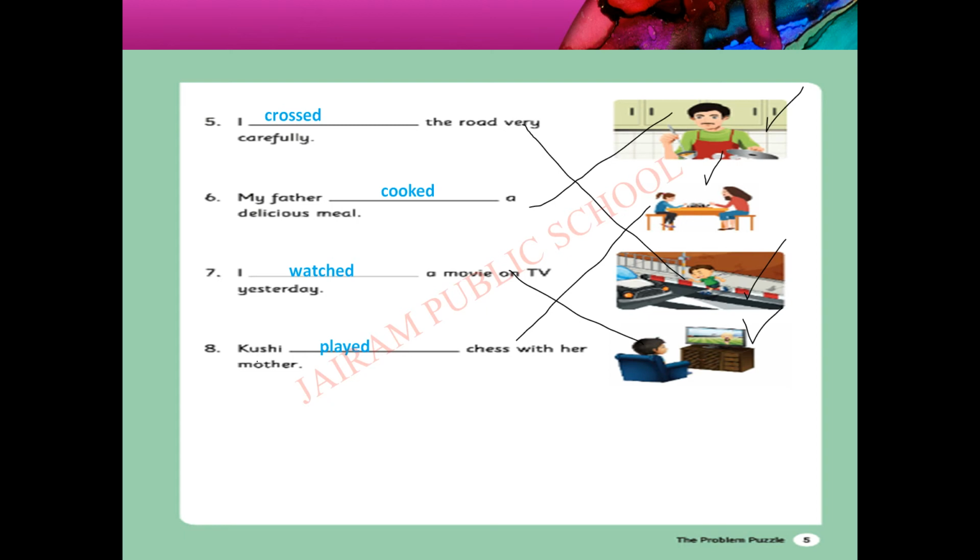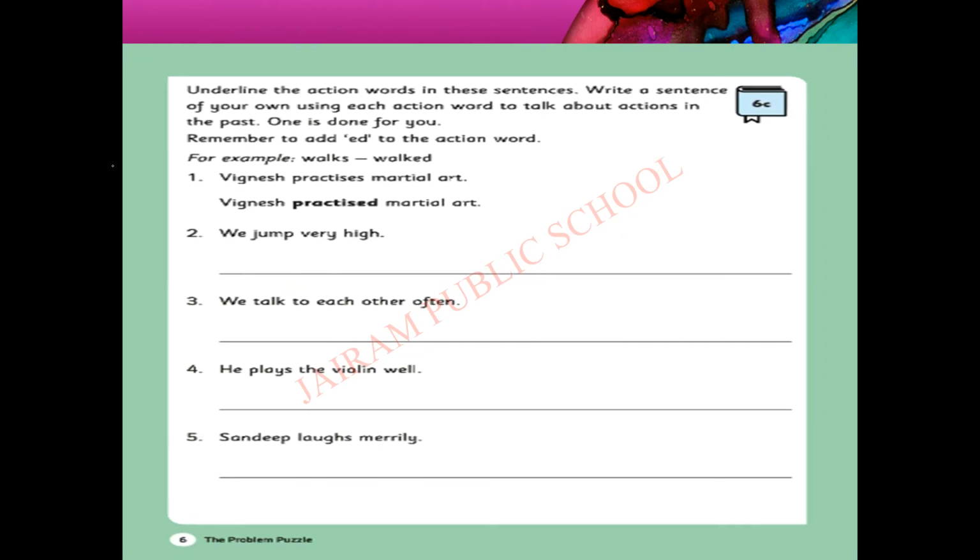Yes? Have you all completed? Let's move to the next activity. Next one, we have to underline the action words in the sentence and change it into past tense, that is completed action. Okay, one is already completed. We have to write the sentence in the blanks also. Vignesh practices martial arts. Example, Vignesh practiced martial arts. If there is s at the end of the action word, we have to remove s and add ed.